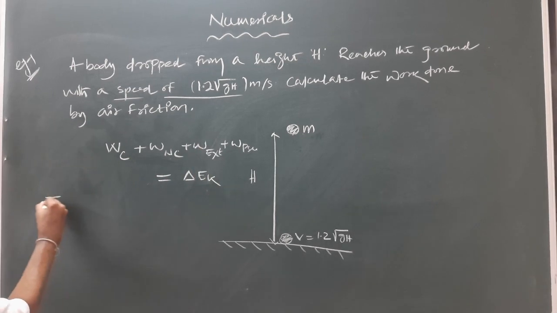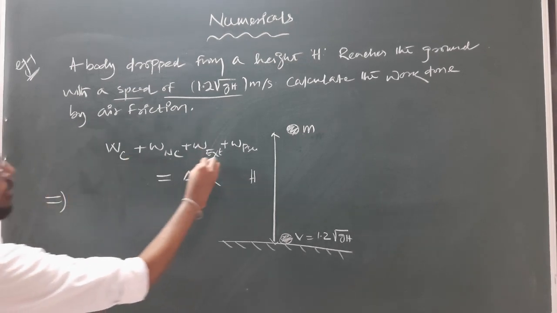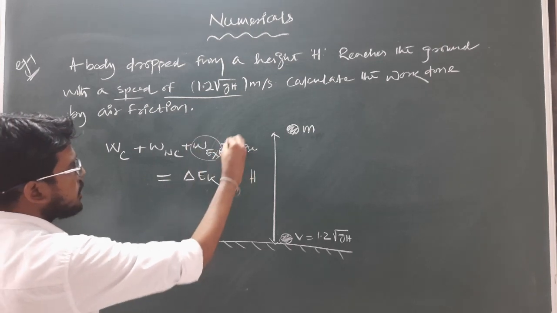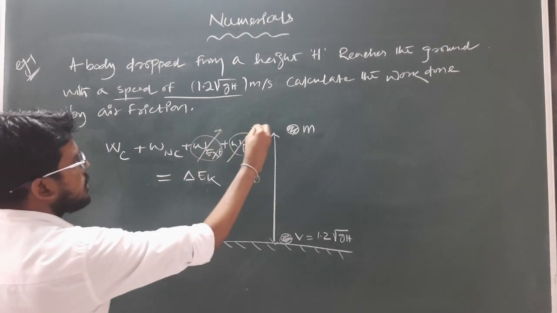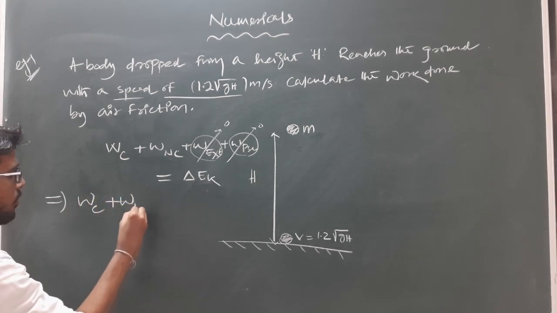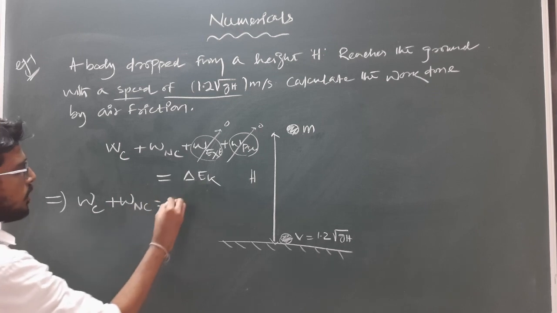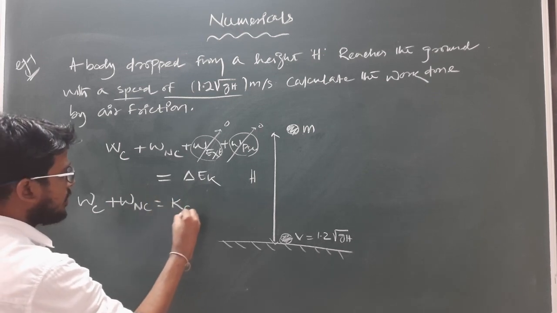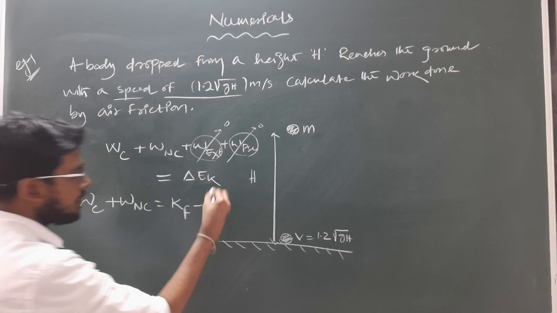According to this question we have no external force and no pseudo force, so these two become 0. So work done by conservative force plus work done by non-conservative force equals the change in kinetic energy, that is kinetic energy final minus kinetic energy initial.